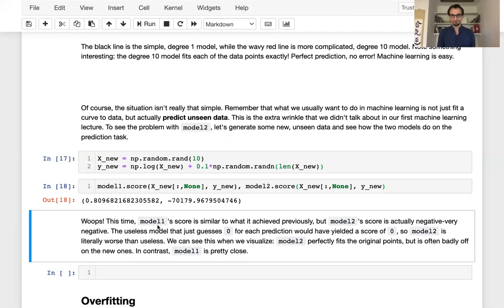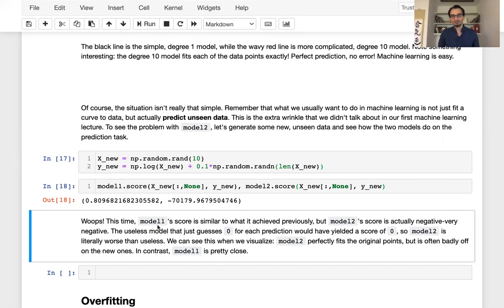On the other hand, Model 2's score has become negative 70,000. Now, what does that mean? To contextualize that, this score function is something called the coefficient of variation. And we're not going to talk about the mathematics of the coefficient of variation.